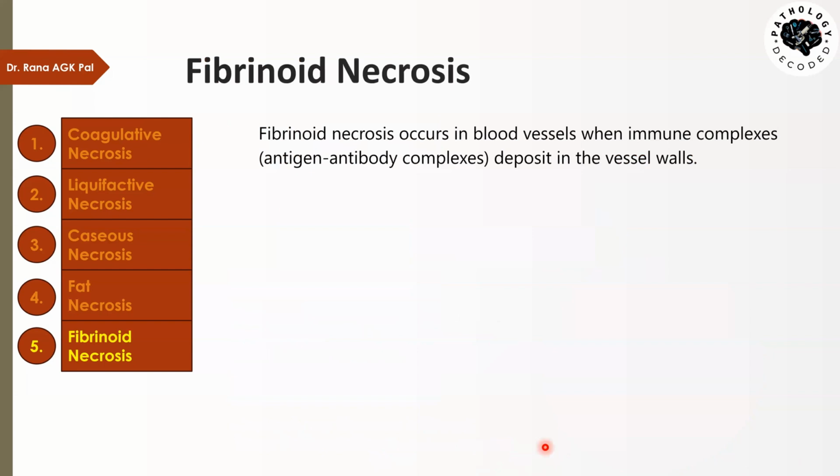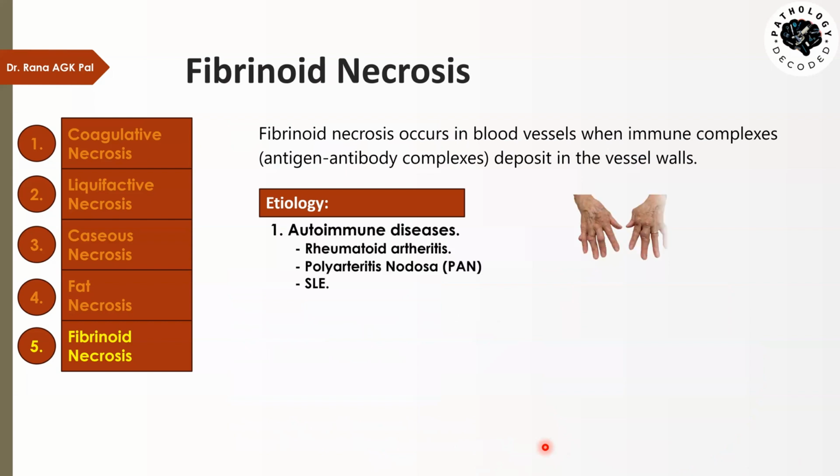Fibrinoid necrosis, which is the last type of necrosis or fifth type of necrosis, occurs in the blood vessels when immune complexes or antigen antibody complexes get deposited in the vessel walls. So it is seen in type 2 or type 3 hypersensitivity reactions. What is the etiology? Common etiology of this is autoimmune diseases like rheumatoid arthritis, polyarthritis nodosa, and SLE.